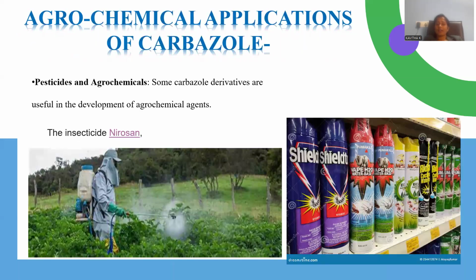And we have agrochemical applications. The drug introduced having this carbazole at its skeleton is Nirosan. Nirosan is an effective pesticide in the field of agrochemicals, and insecticidal properties are also accorded for this carbazole moiety, right?